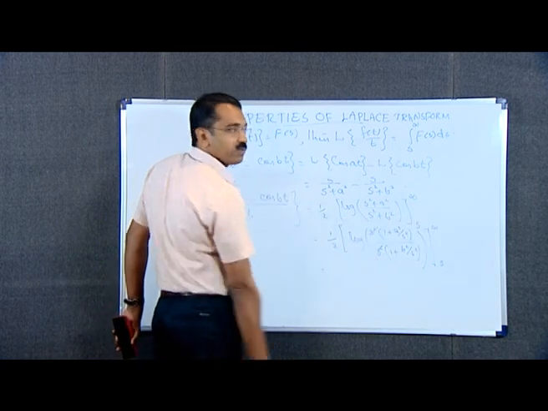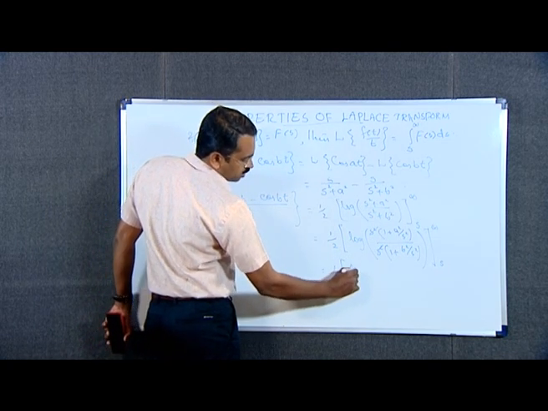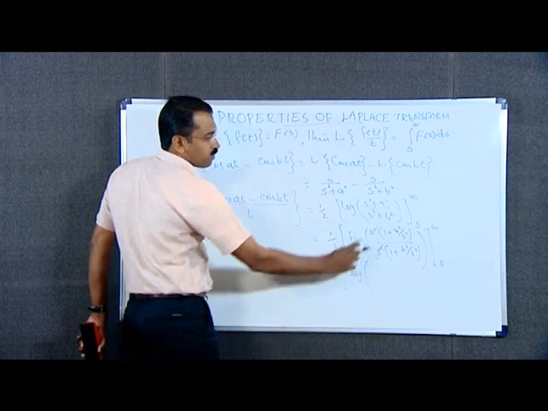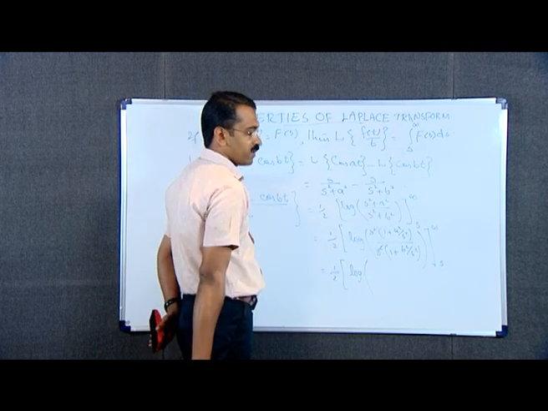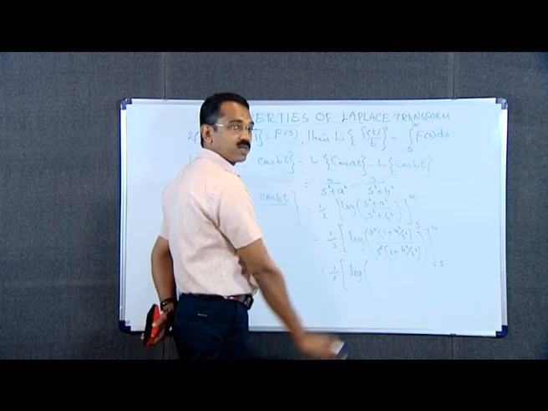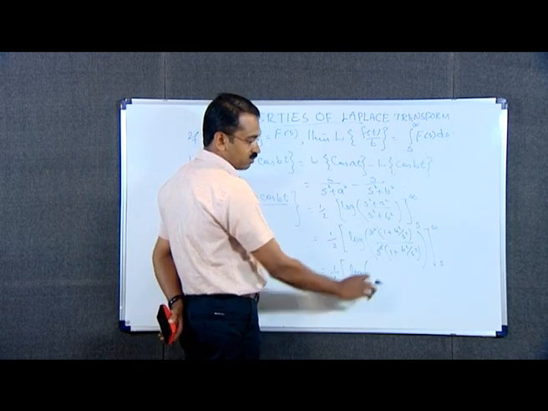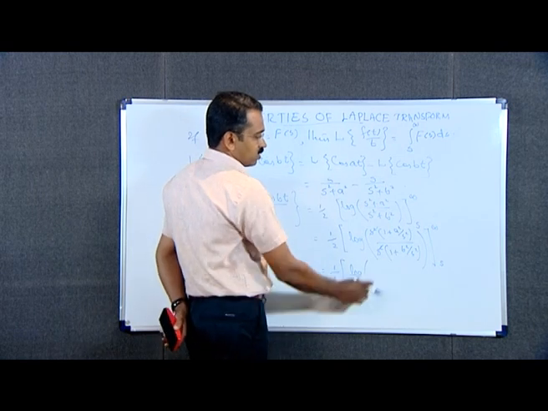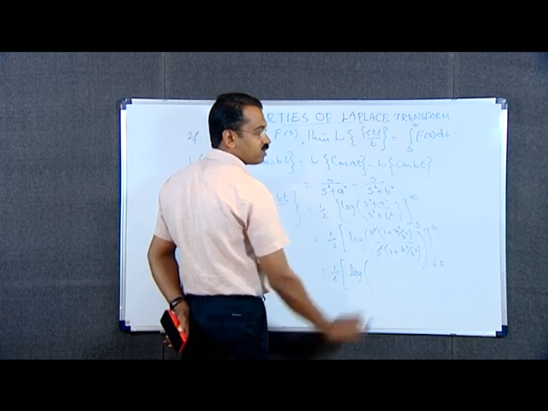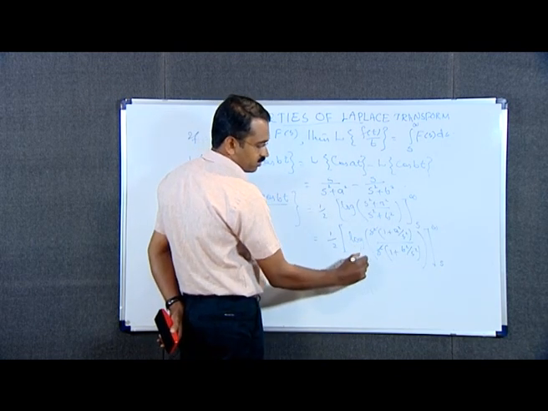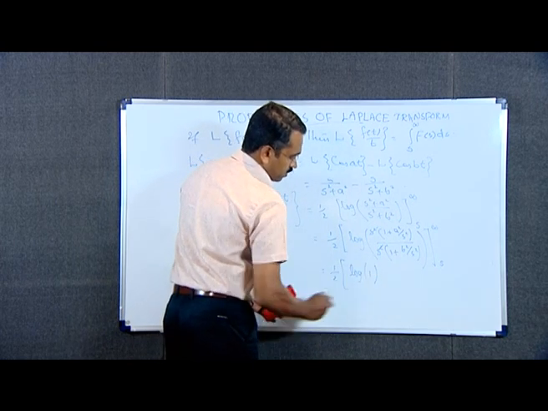When we apply the upper limit infinity, we get 1 by 2 into logarithm of 1 plus a square by infinity. a is a constant, therefore a square by infinity means this term will become 0. That means in the numerator we get 1. Similarly, in the denominator this will become 1. Therefore, when we apply the upper limit infinity, we get log 1 minus log.